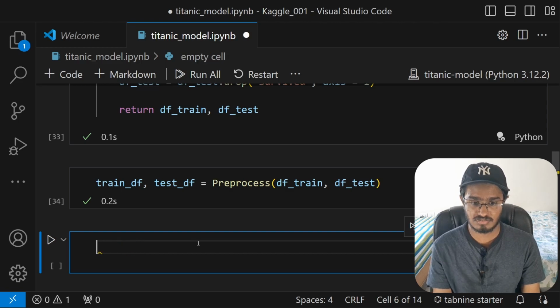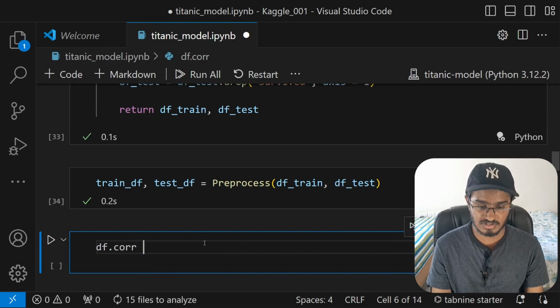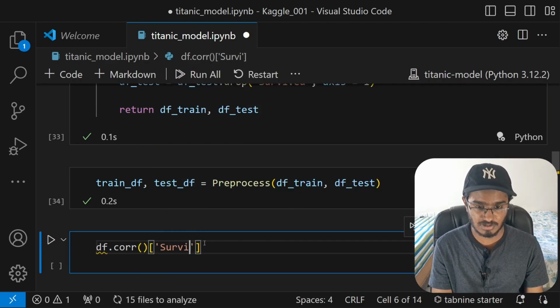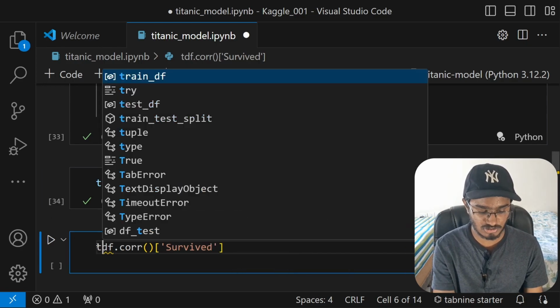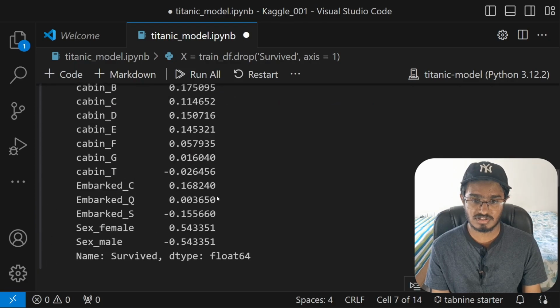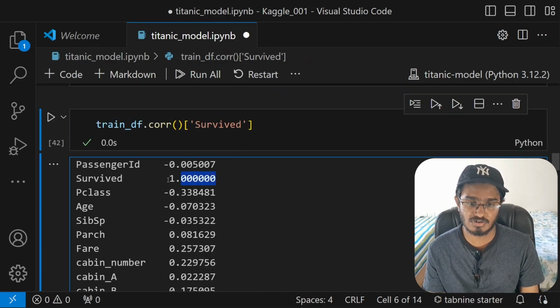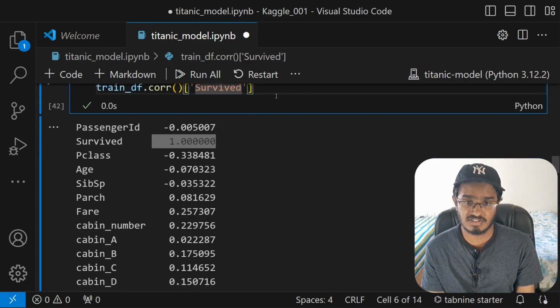To do this, I will type in df.corr. This is a function to identify the correlation, and then you have to mention the column as well. Alright, and this is not df, it will be train df. When you run this code cell, you will see the survived column has a 100% relation to the survived column that we mentioned, which is very obvious. So that is how correlation works.